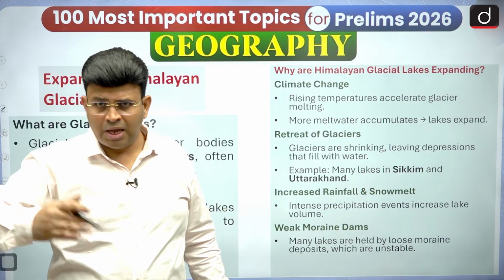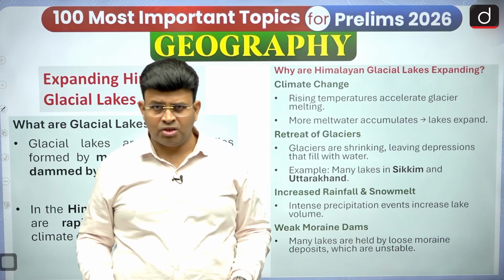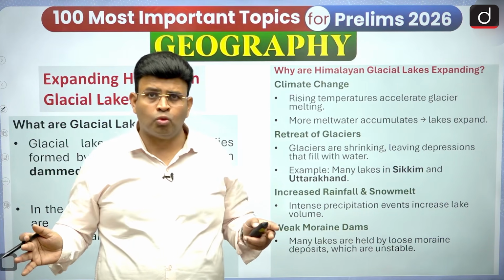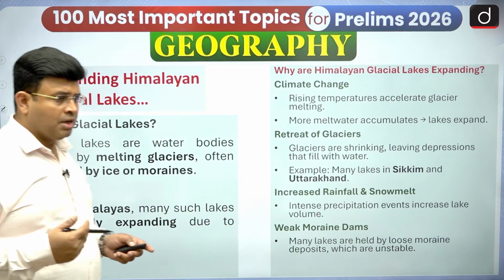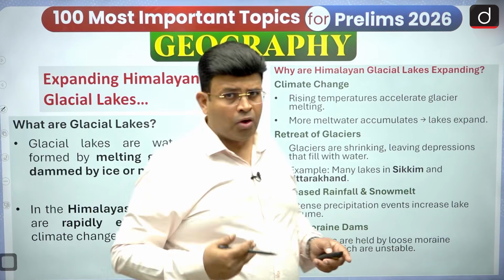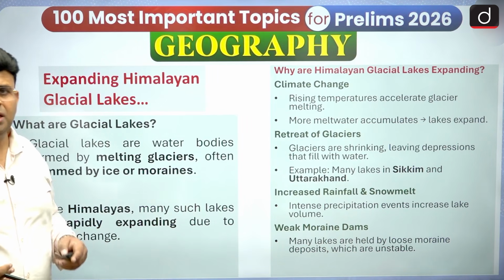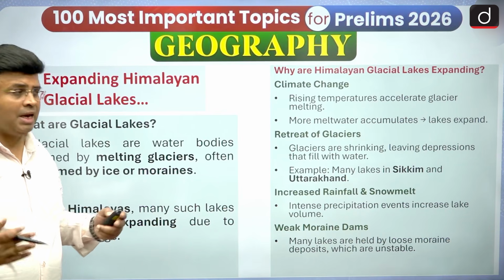When the glacier retreats by melting, it creates a large depression, and in that depression more water accumulates. I also said that rainfall and cloudburst phenomena cause the moraine lakes to accumulate more water and expand.